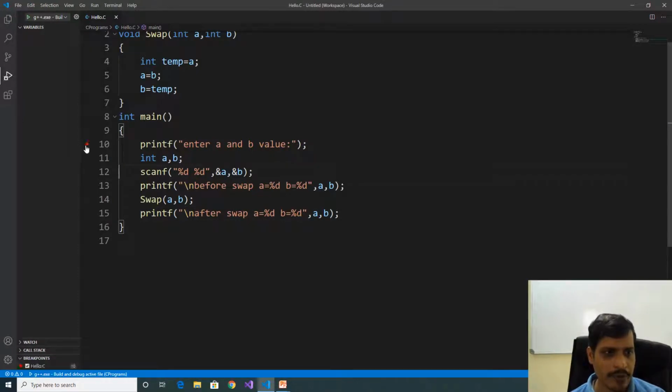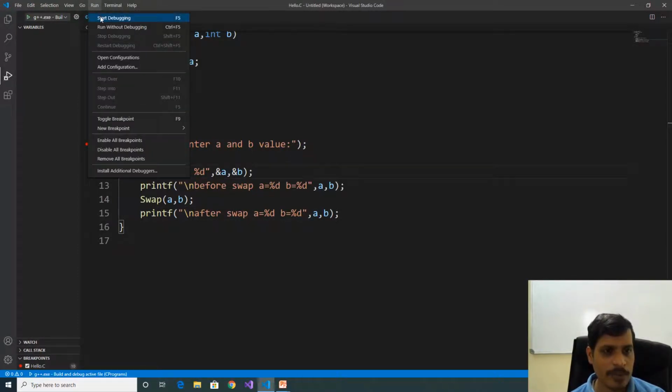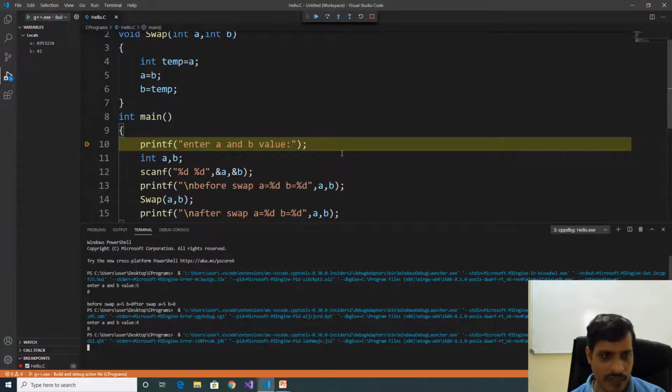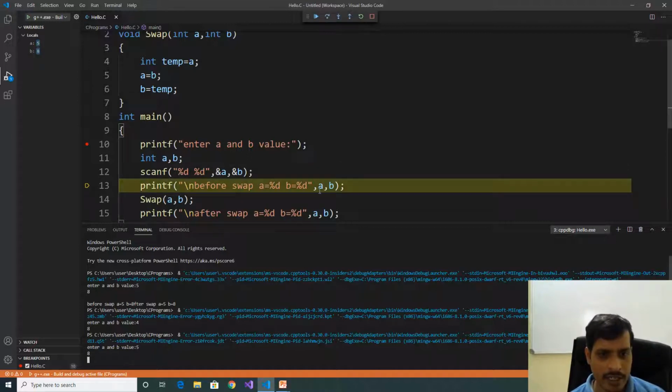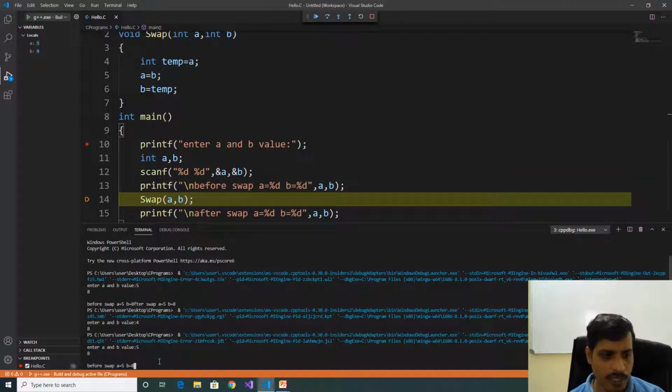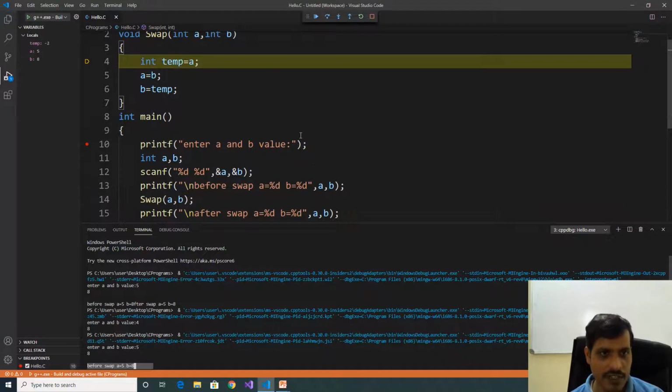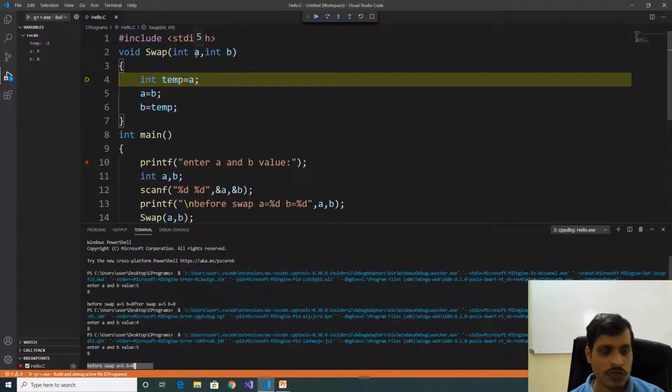Put a breakpoint here, go to run, click on start debugging, F11. Enter A and B values, 5, enter 8. Now here A is equal to 5, B is equal to 8. Print output. Here before swap A is equal to 5, B is equal to 8. F11, we are passing A and B to the swap function. F11, here A is equal to 5, B is equal to 8.